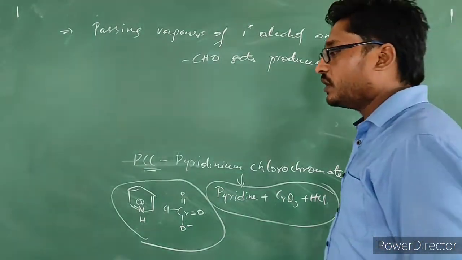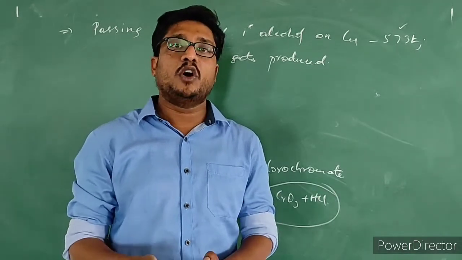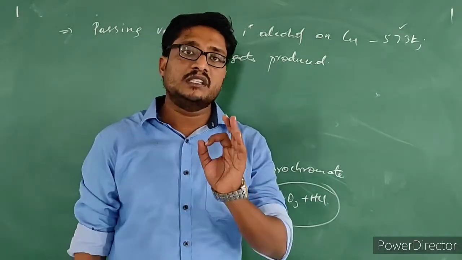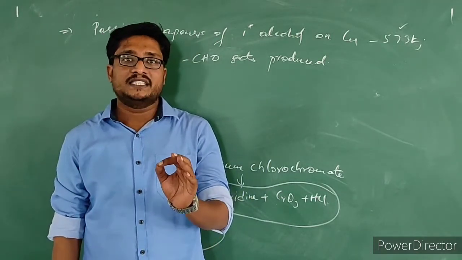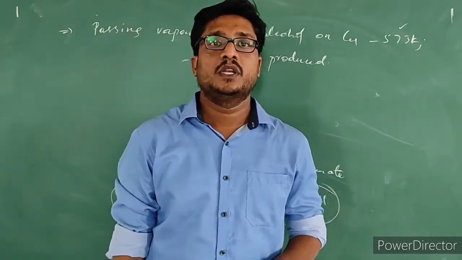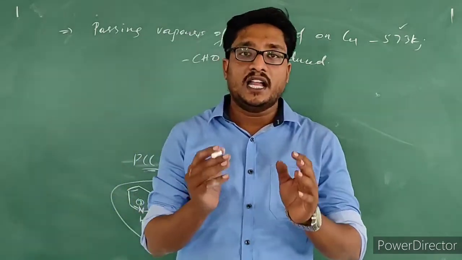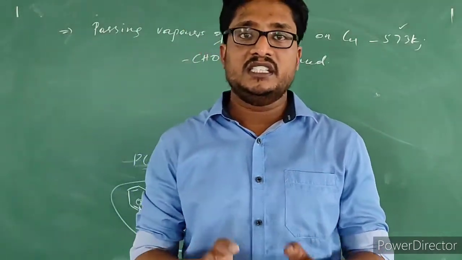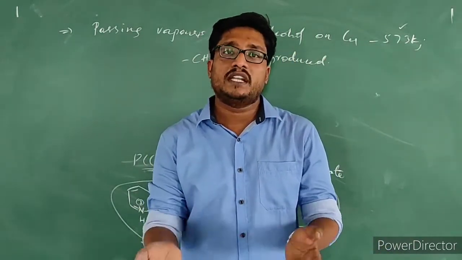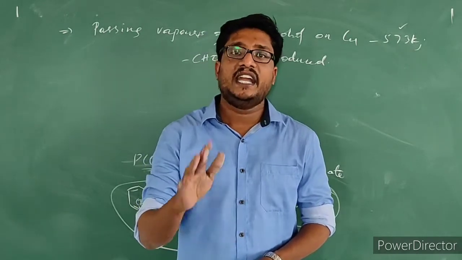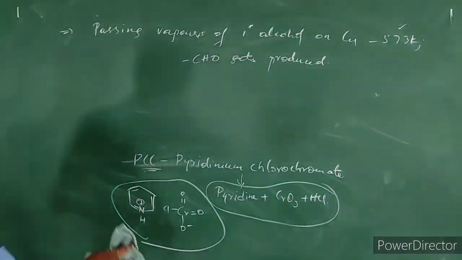But tertiary alcohols will not undergo oxidation. They will undergo dehydration to form alkene as the product. Keep this in mind. When we are passing the vapors of tertiary alcohols onto the surface of copper metal at a temperature of 573 Kelvin, alkene gets produced. In this case, dehydration has taken place. Oxidation of tertiary alcohols will not take place. Instead of that, dehydration has taken place. Please keep this in mind. I will show the reactions.